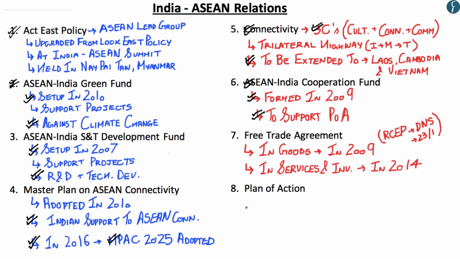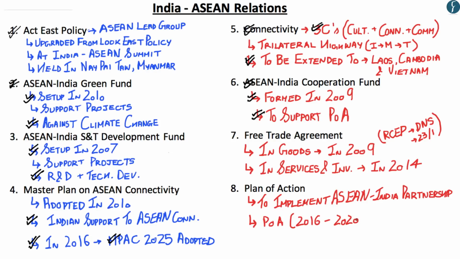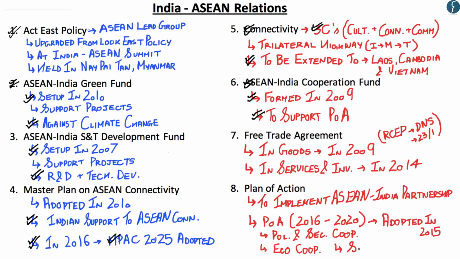Now the Plan of Action is an important reference point in India-ASEAN relations. Now the Plan of Action is intended to implement the ASEAN-India partnership for peace, progress and shared prosperity. Now the current Plan of Action of 2016 to 2020 was adopted in the year 2015 and it comprises three broad priorities on which the future relations between India and ASEAN would be trajected. The first is political and security cooperation. The second is economic cooperation. And the third is socio-cultural cooperation.